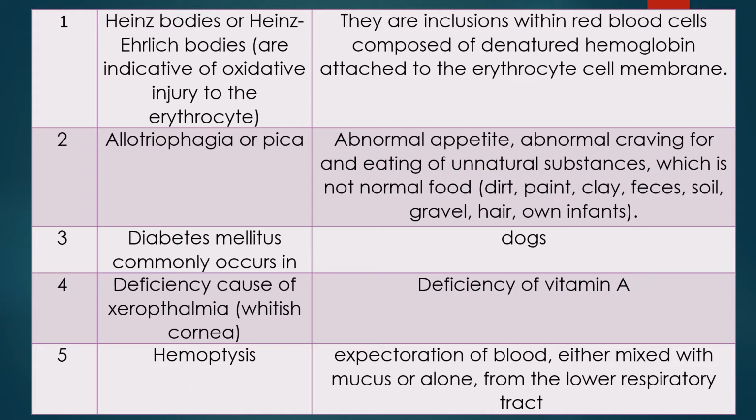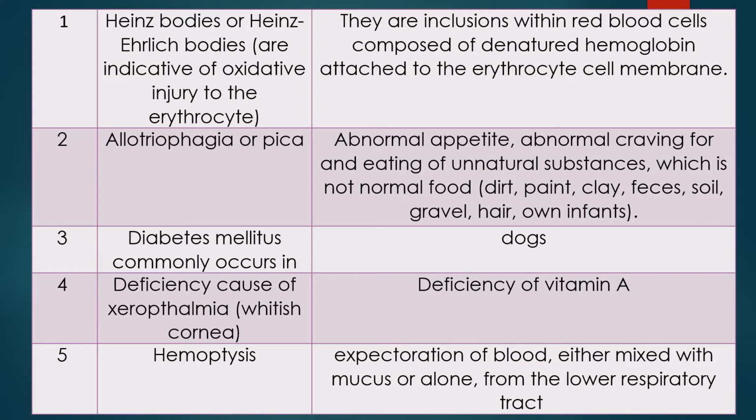Now, what are these Heinz bodies? Heinz bodies are inclusion bodies within the red blood cells, and they are composed of denatured hemoglobin. When the hemoglobin is denatured, that becomes the Heinz bodies. And this denatured hemoglobin attached to the erythrocyte cell membrane is Heinz bodies.